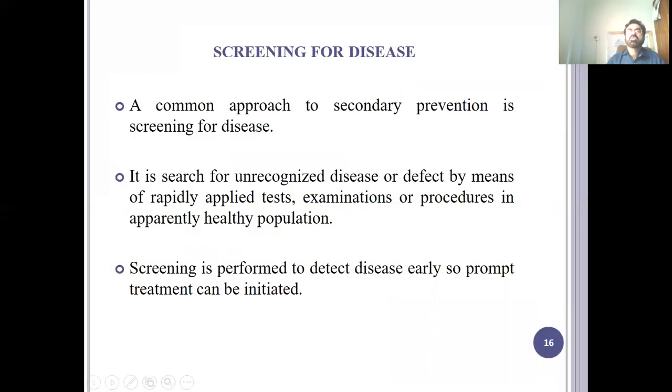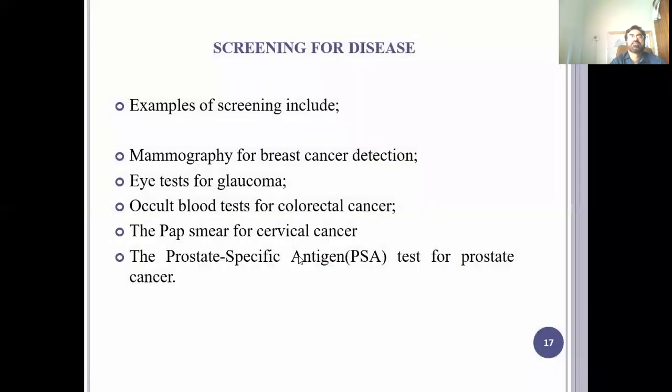A common approach to secondary prevention is screening for disease. It is the search for unrecognized disease by means of rapidly applied tests, examinations or procedures in an apparently healthy population. Screening is performed to detect disease early so prompt treatment can be initiated. And that is only done when you have the treatment modalities available for particular diseases.